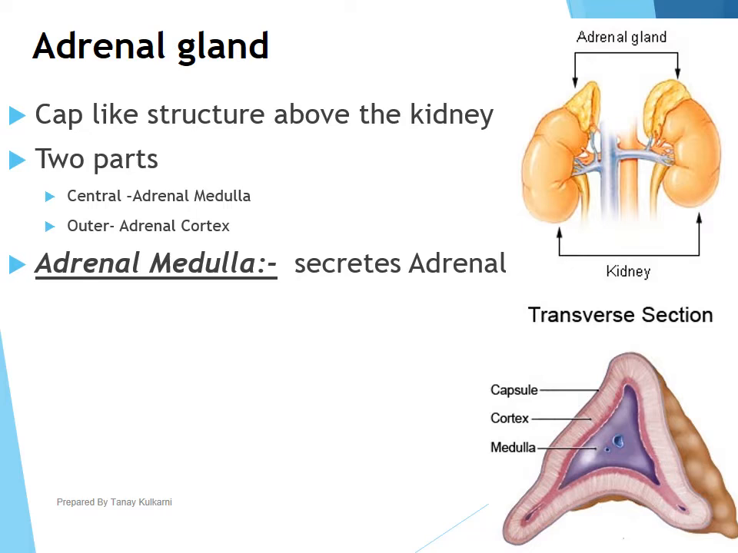Can you see in this diagram? The inner purple color structure is called adrenal medulla, while the outer pink color structure is called adrenal cortex. Adrenal medulla secretes a hormone called adrenaline. I'm sorry for the spelling mistake. Adrenal medulla secretes a hormone called adrenaline. Okay. What are its functions? I'll explain these functions in the next slide, in detail with the diagrams. But just quickly note down the functions of this adrenal medulla.